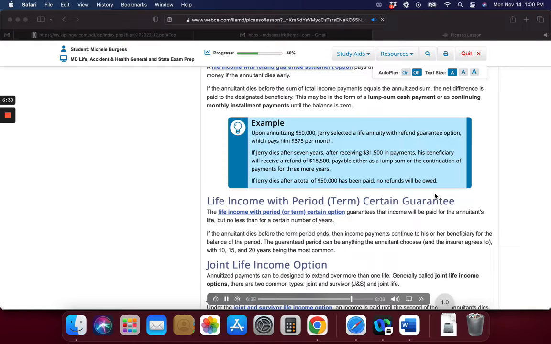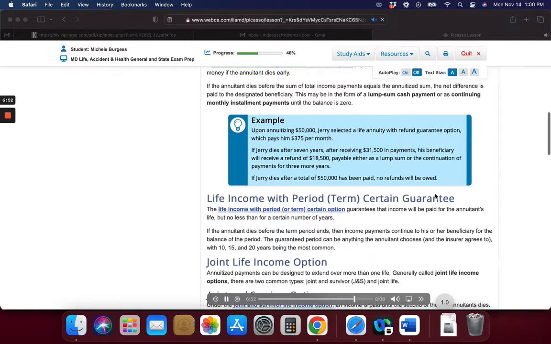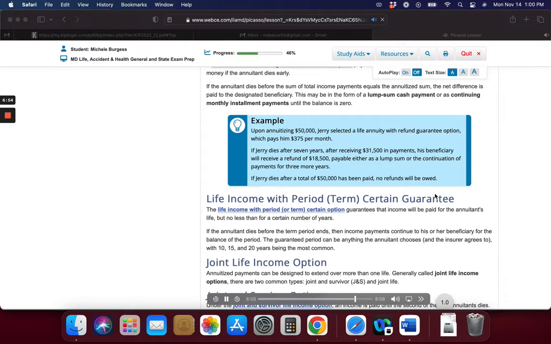Fixed amount option. Under a fixed amount option, payments are made in an amount selected by the annuitant for as long as it takes to liquidate the annuitized principal. If the owner dies before the principal reaches zero, payments continue to a beneficiary until the principal is entirely liquidated.